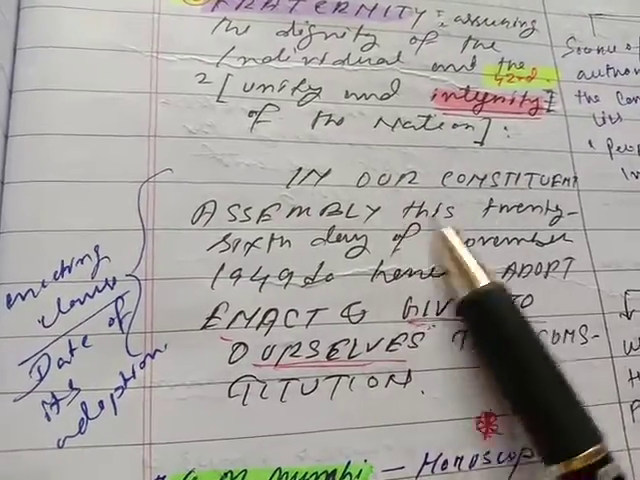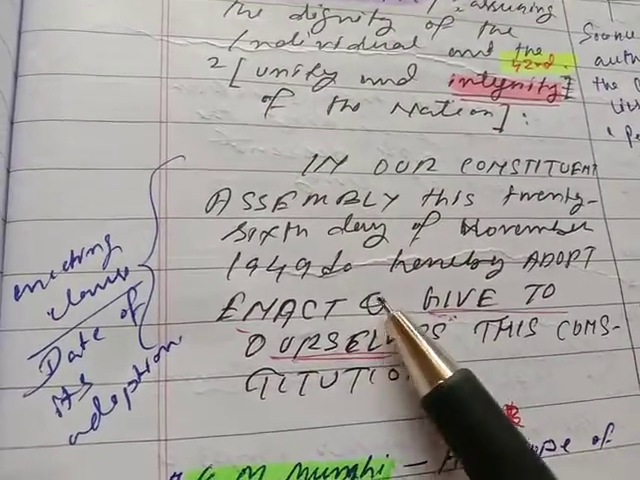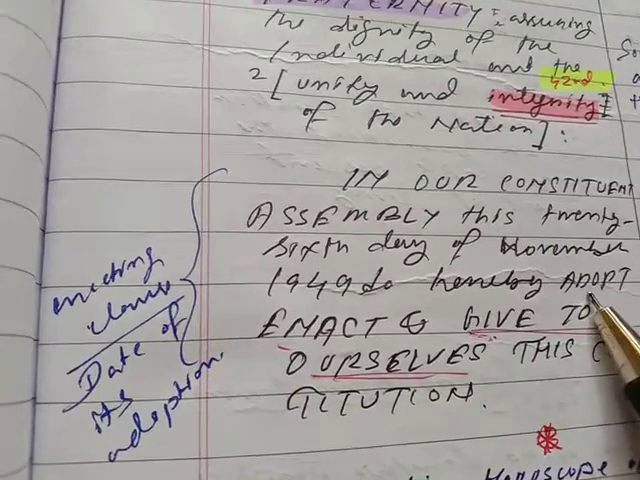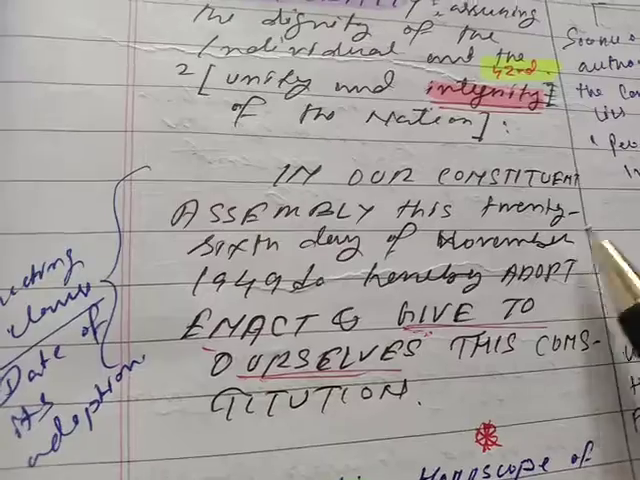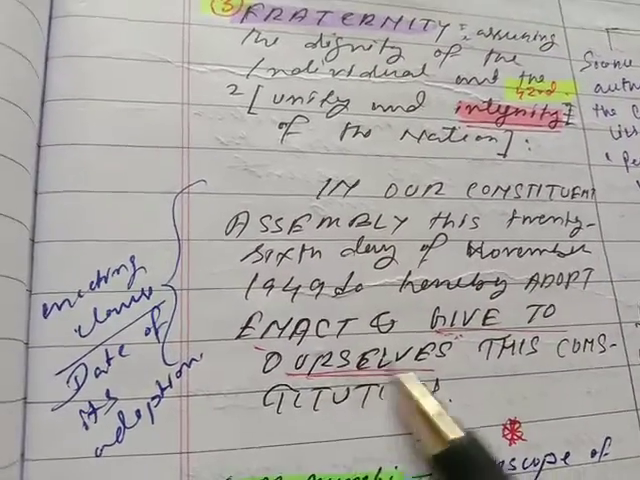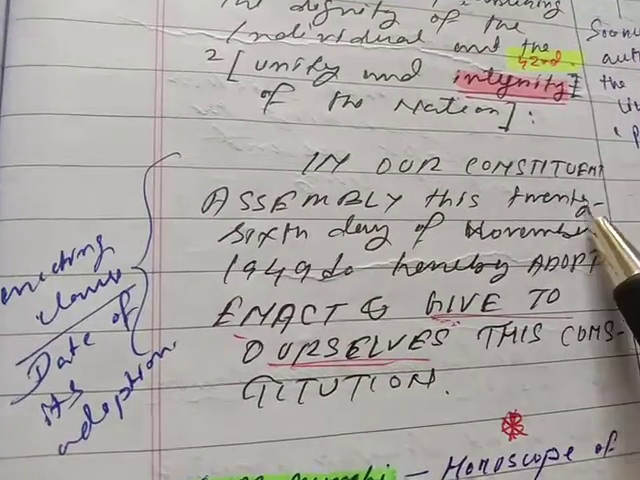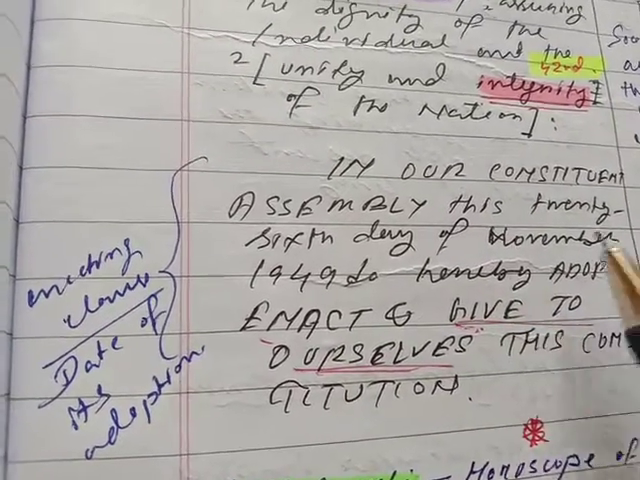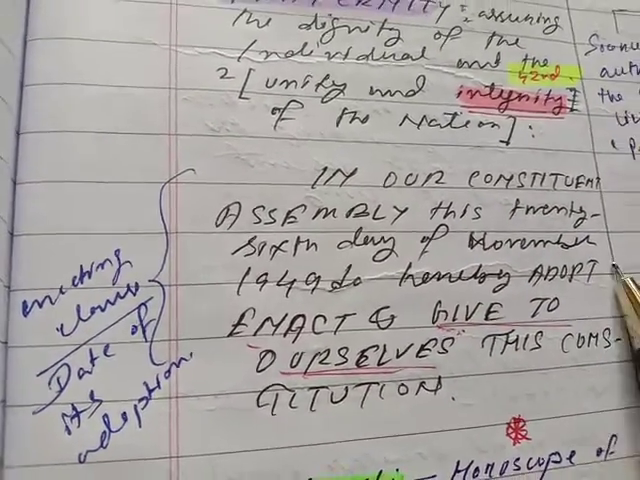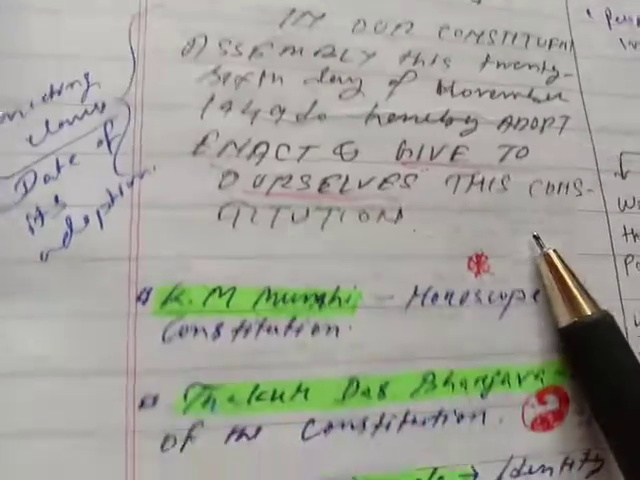So this is the date of adoption. In our Constituent Assembly, this 26th day of November 1949. It was adopted on 26 November 1949. It came into force on 26 January 1950. Hereby adopt, enact, and give to ourselves. Adopt, enact, as well as give to ourselves, AEG, egg. Adopt, enact, and give to ourselves this Constitution.